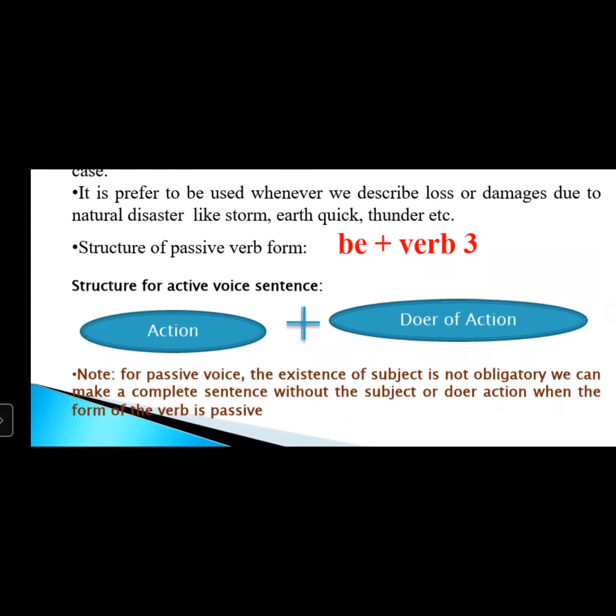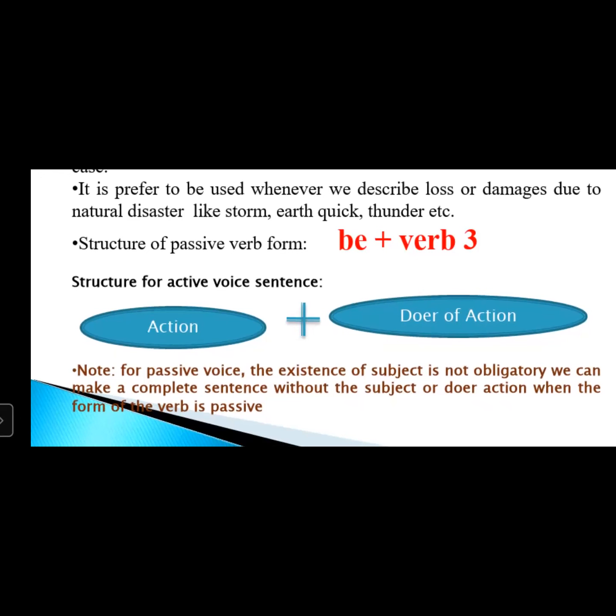And what is the sentence structure? What was the structure of active voice? First, there was the doer of action, and then there was the action. Here, first action, then doer of action. And note, for passive voice, the existence of the subject is not obligatory. We can make a complete sentence without the subject or doer of action when the form of the verb is passive.